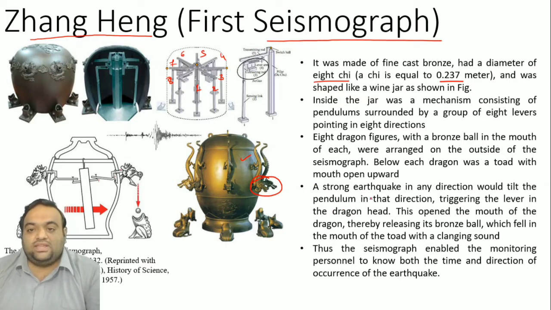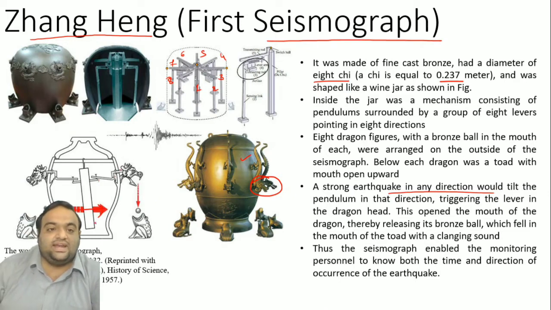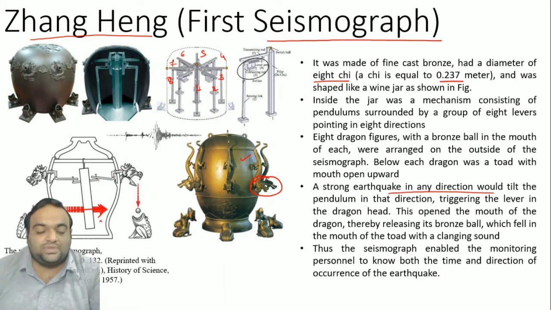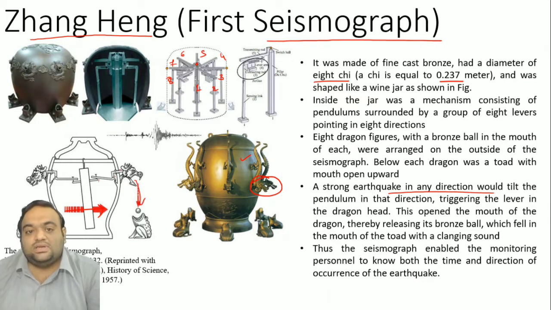So when the earthquake appears, the pendulum will tilt. As you can see, the earthquake is appearing in this direction, so this red arrow indicates the direction of the earthquake. This ball placed at the center point will pass through the lever and come out from the dragon's mouth.